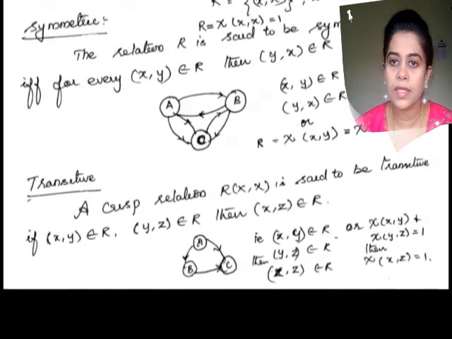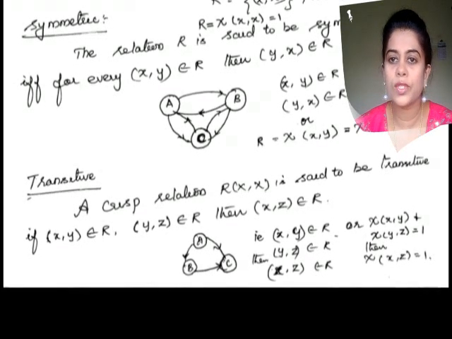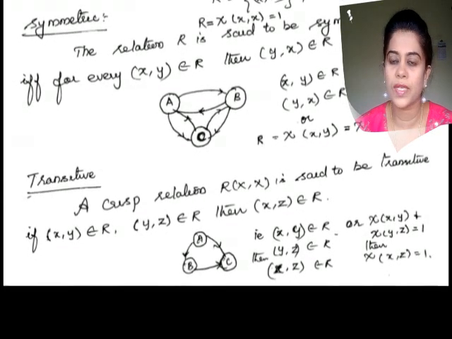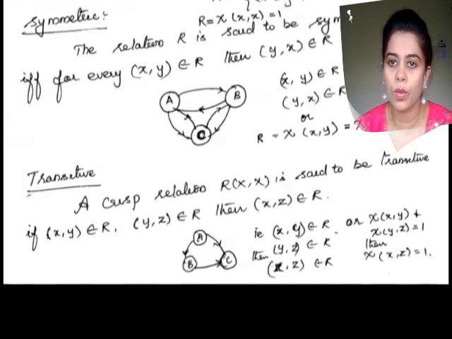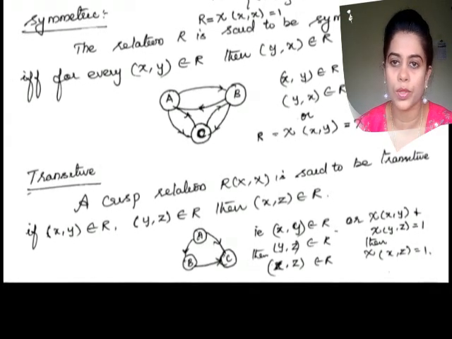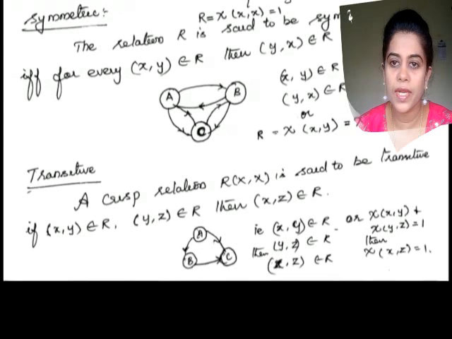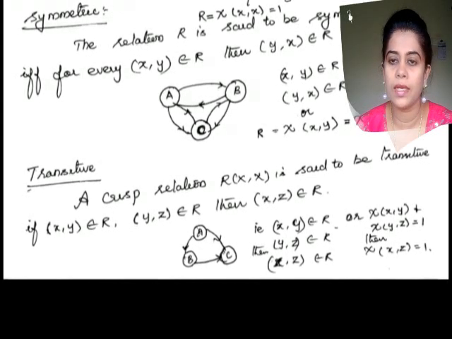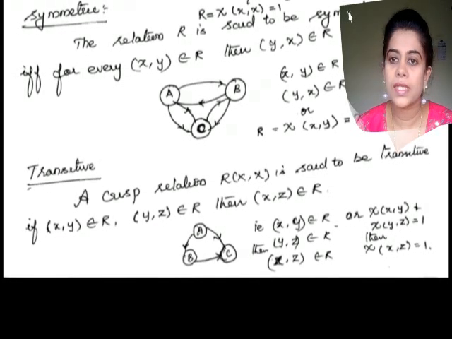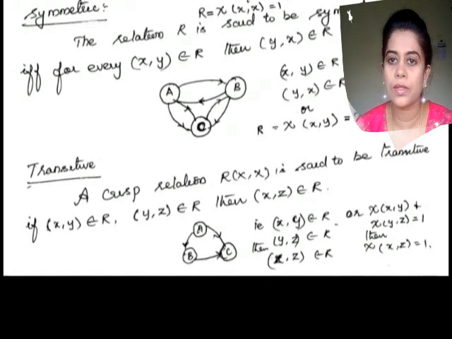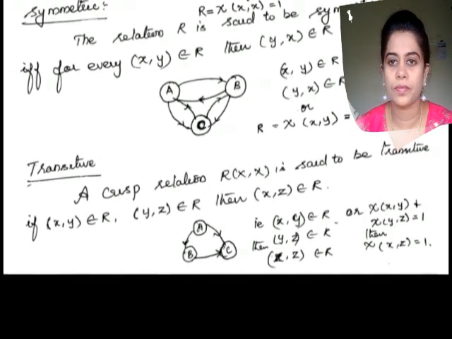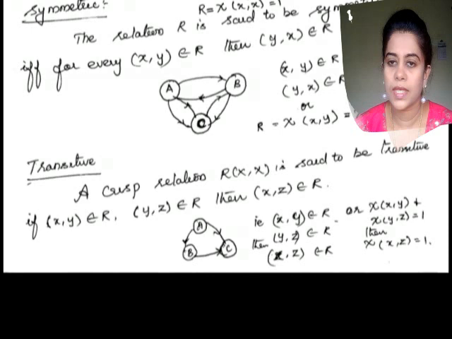If I am saying that the ordered pair value equals 1, which means there is a relation. If (x, y) and (y, z) are both 1, and definitely if they are related, then X and Z are related. That is called a transitive relation. Is that clear?